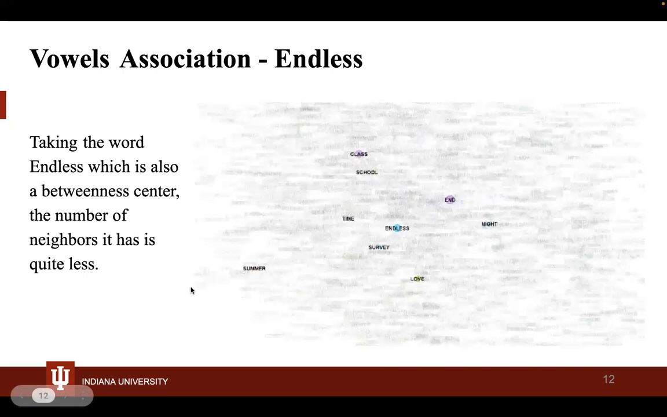Here, in the vowel association, we can see that endless has the highest betweenness property, although the number of neighbors for it is considerably less. Next slide, please.